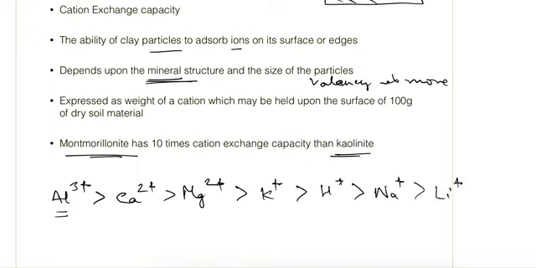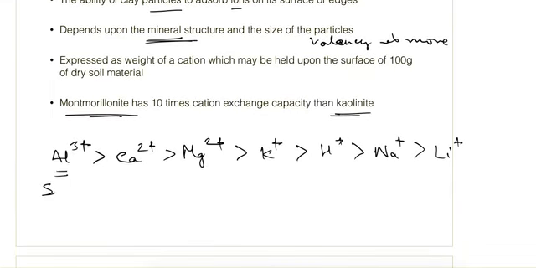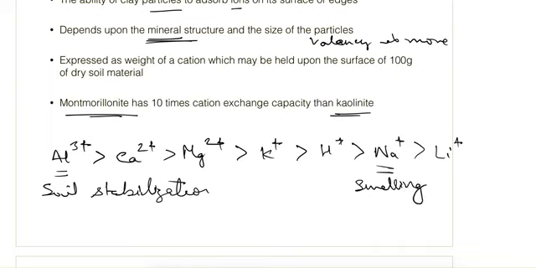This quality is of practical use when it comes to soil stabilization. When there is soil of sodium montmorillonite, that soil has high swelling behavior. It is controlled by using calcium ion.